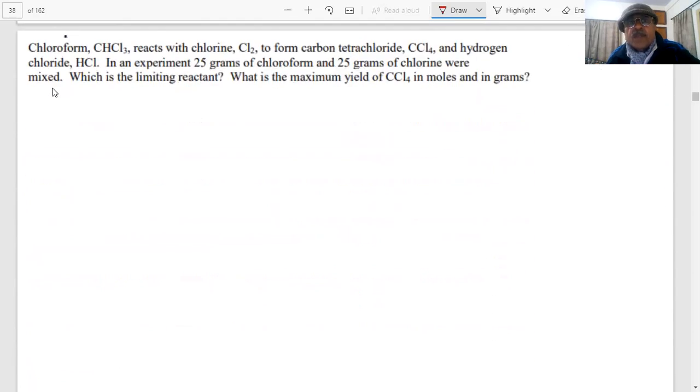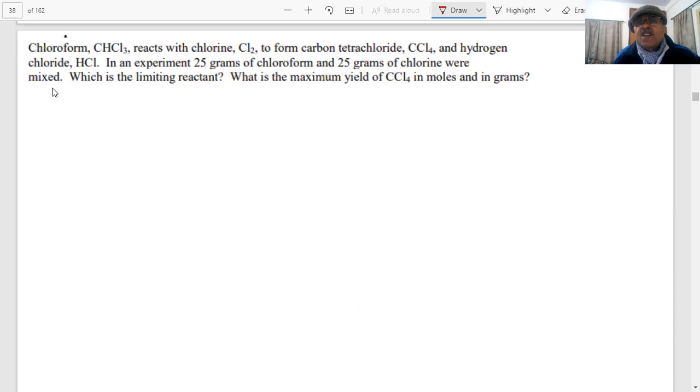Okay, students. Another question is on the screen, student, for you on limiting reagent. Chloroform reacts with chlorine to form carbon tetrachloride and hydrogen chloride. In an experiment, 25 gram of chloroform and 25 gram of chlorine were mixed. Which is the limiting reagent?